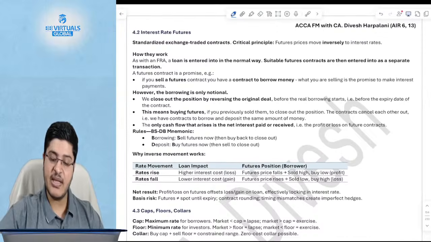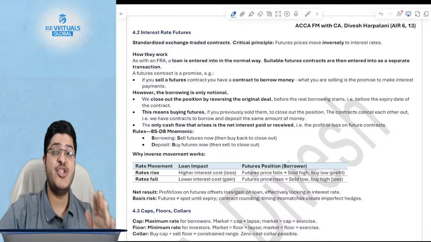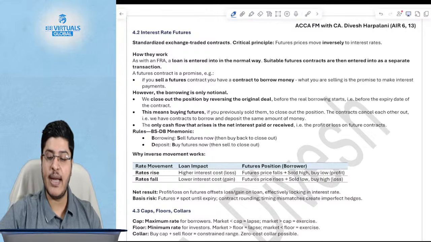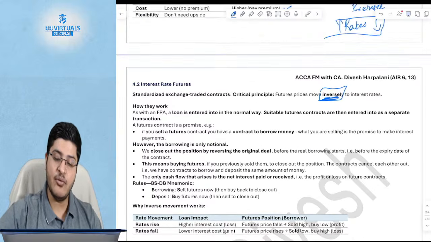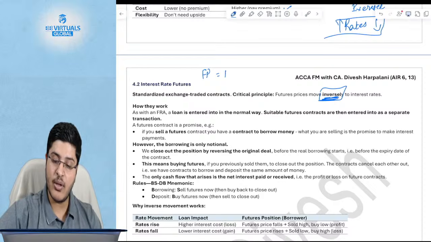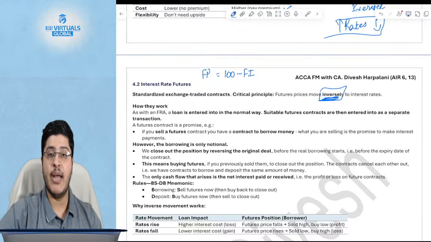Okay. Second, interest rate futures. Interest rate futures are similar to foreign exchange futures. These are exchange traded contracts where future prices will move inversely to the interest rates. Why? What are the future prices? Future prices are quoted at 100 minus future interest. So if today hypothetically the interest is 3, then the future price will be 97. If the interest increases to 5, the future price will reduce to 95.